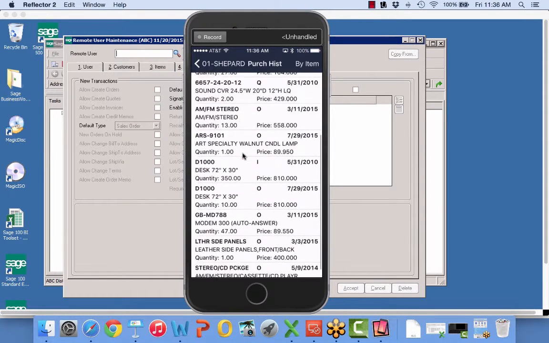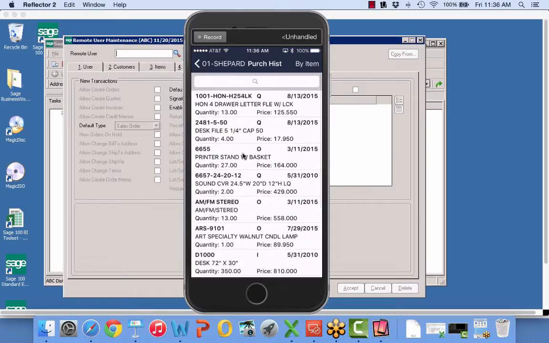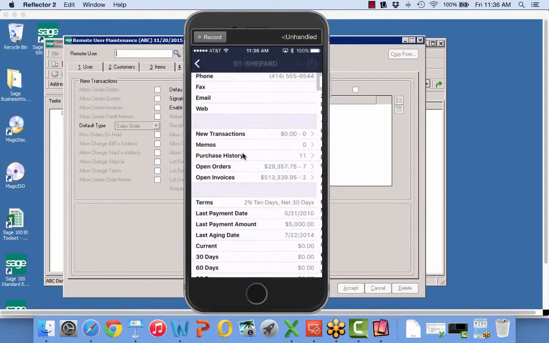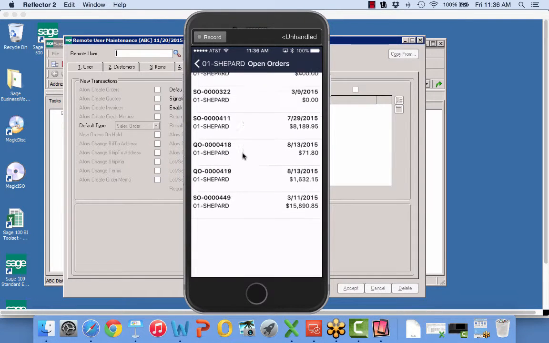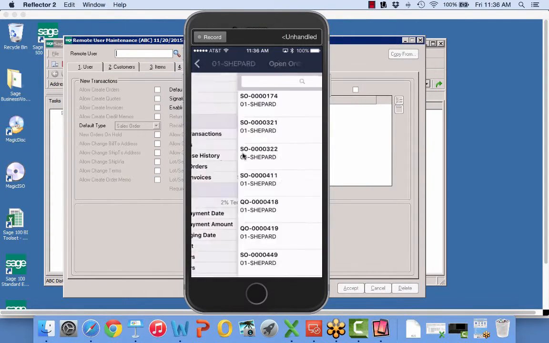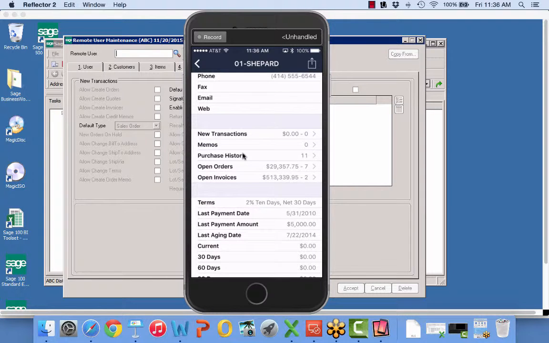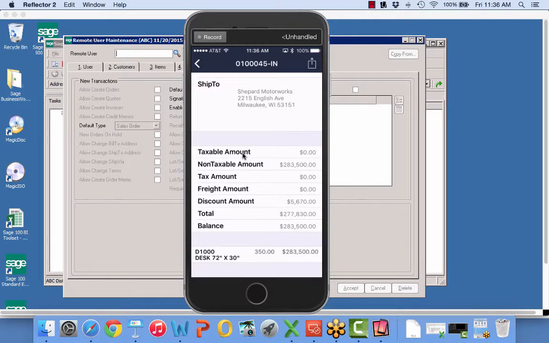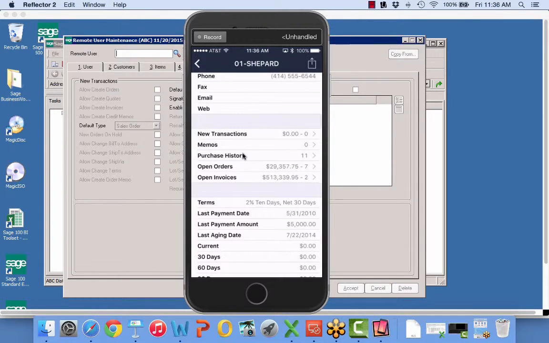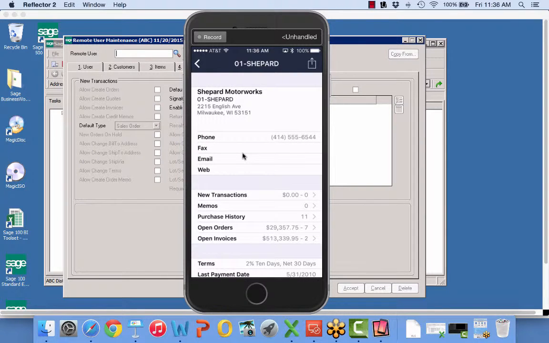Here's my purchase history, right? So I'm seeing purchase history, and I can sort by item or sort by date. All I'm doing is tapping that field in the upper right. And it's fully searchable as well, looking at my last purchase history. I can pull up open orders, and I can search based on PO number. I can search by order number and so on. And I can see all of the item details for my open sales orders as well as my open invoices.